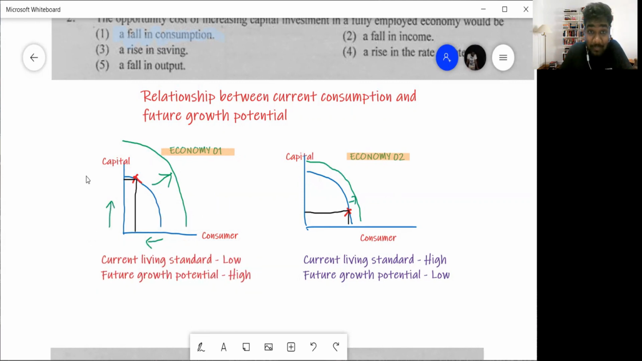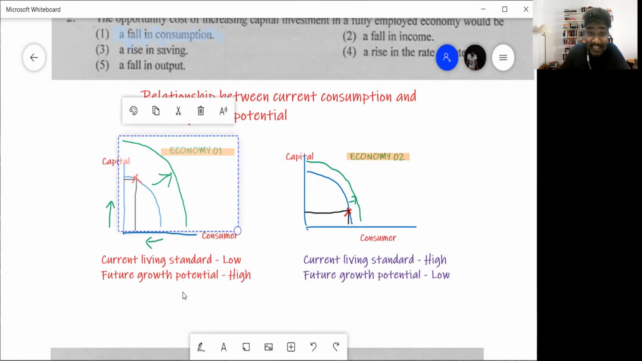But what happens in the future? Now they are producing a lot of machines and stuff. So in the future, what happens? Their PPC will shift outwards by a greater proportion. Why? The machines and buildings and the capital goods they are producing will be able to produce more goods in the future. So in the future, their economy will grow by a lot. So their future growth potential is high.